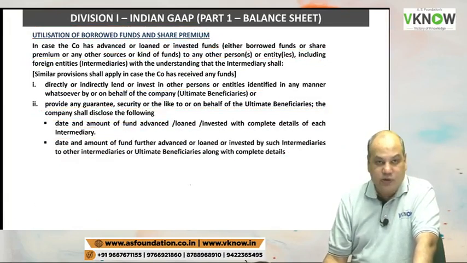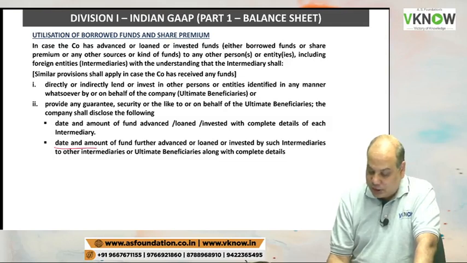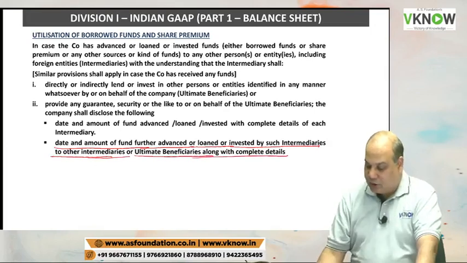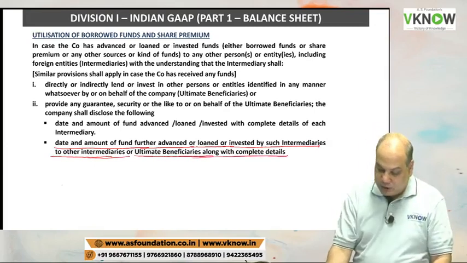The purpose is that we want to keep a check on the flow of money. You have to disclose the date and amount of funds further advanced or loaned or invested by such intermediary to other intermediaries or ultimate beneficiaries with the complete details.